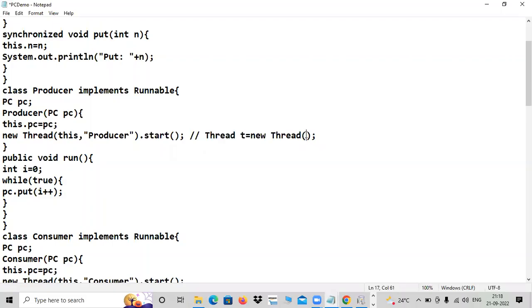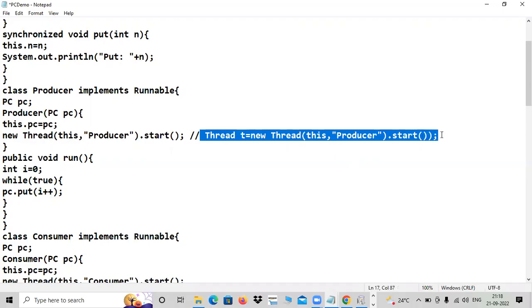And moreover, if I pass an argument like this, comma, within double quotes, "producer", and then dot start, if I write like this, you can understand what is happening. So try to understand this code, because if you can understand this, you can understand that also.